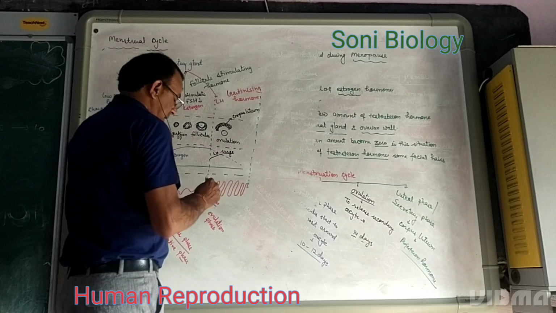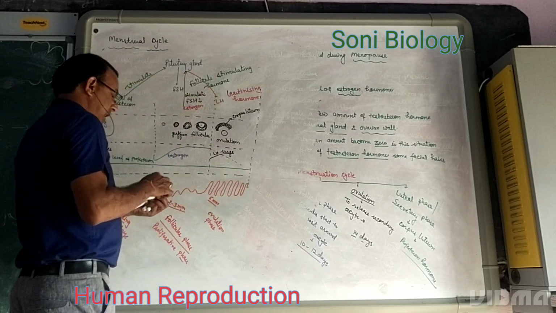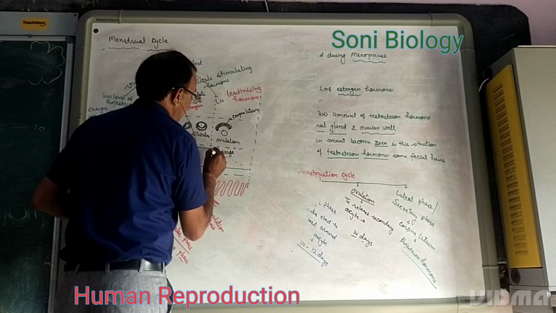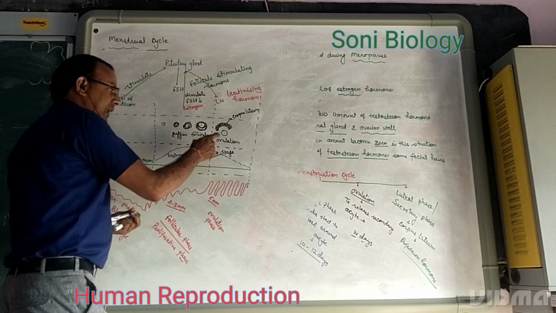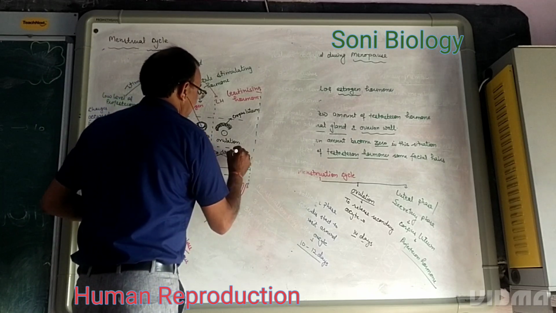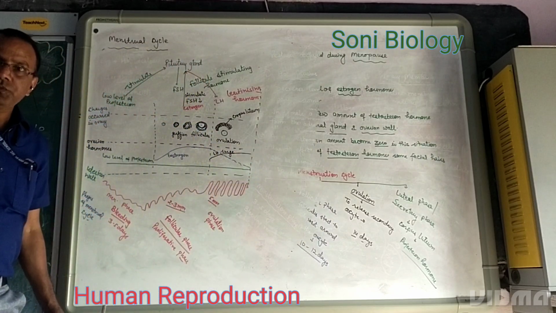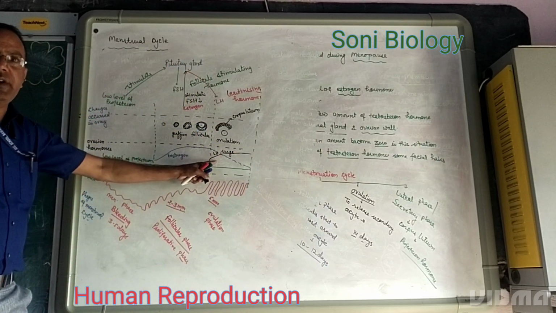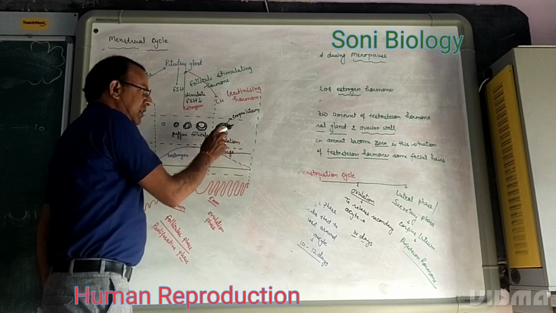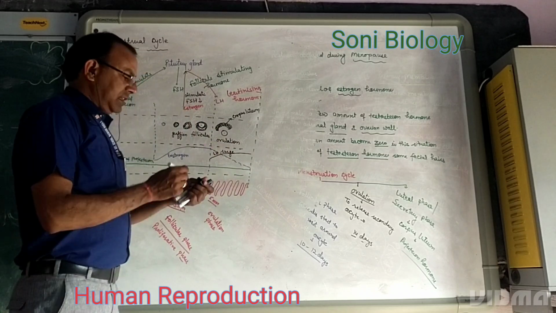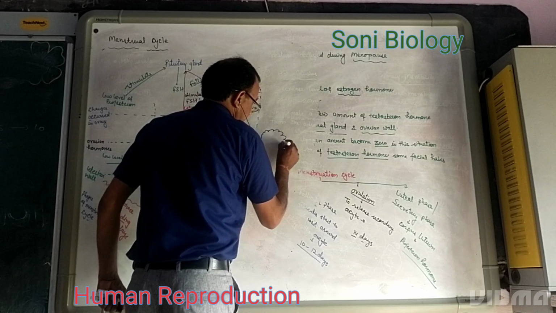The level of progesterone remains low. The level of estrogen is down, but the level of LH is increased, and that is called the LH surge. Due to the increased level of LH, the ovulation process can take place. The ovum is released. The waste material which remains inside the ovary is called the corpus luteum.